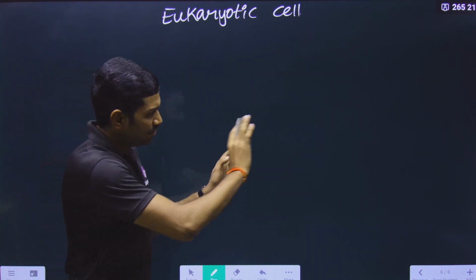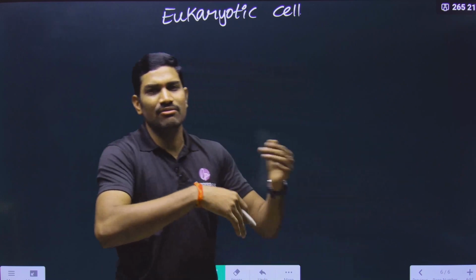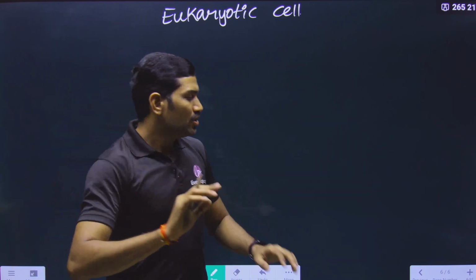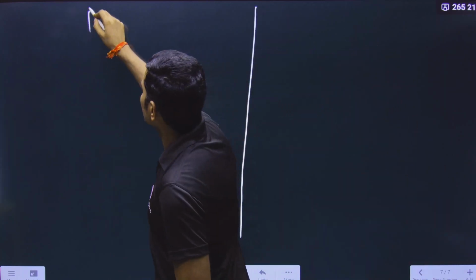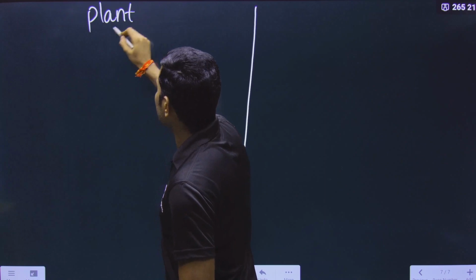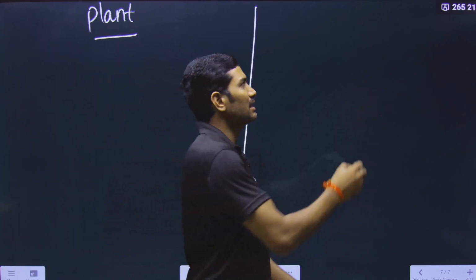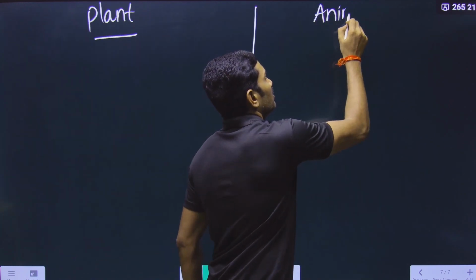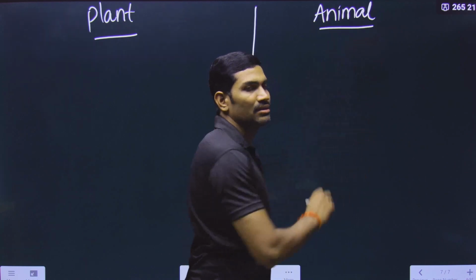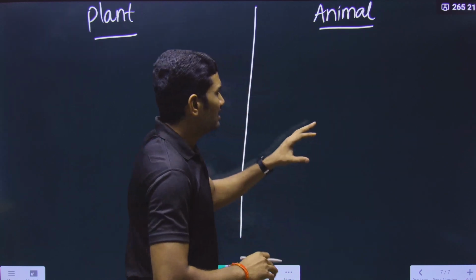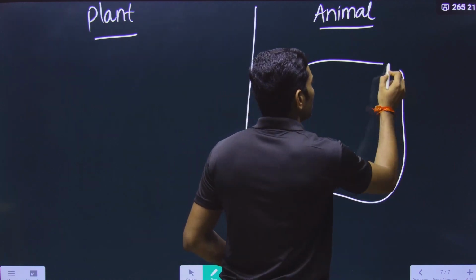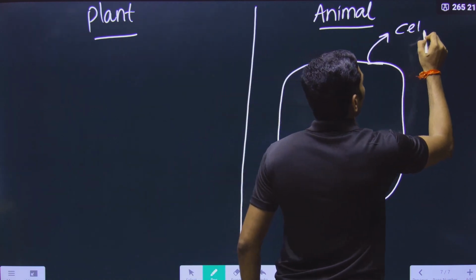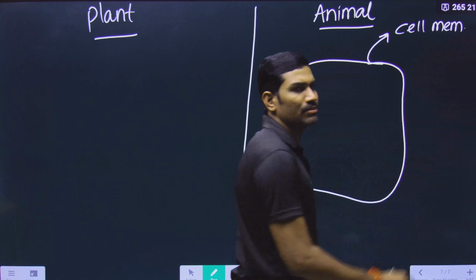In the eukaryotic cell, here also we will make a diagram first, and then from that we will write each and every component. Now here there is a small problem. For our understanding, on one side we will talk about plant cell, whereas on the other side we will talk about animal cell. Now what is the difference here? In the case of animal cell, since it is a cell, compulsorily the plasma membrane is present. This is the cell membrane or plasma membrane.